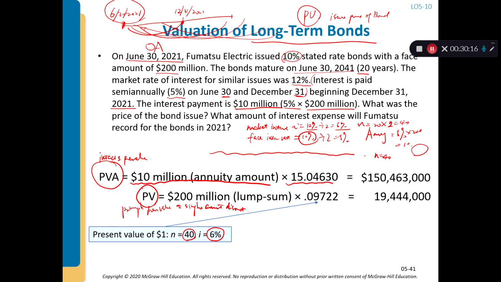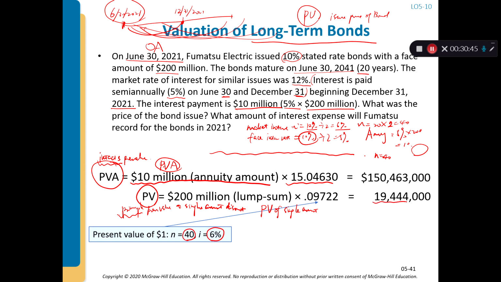I think this is covered in financial accounting. Therefore, you have to discount the interest to the present, and at the same time discount the principal to the present. For the interest, you use the present value annuity factor from the annuity table. But for the principal, you only use the present value of a single amount table.